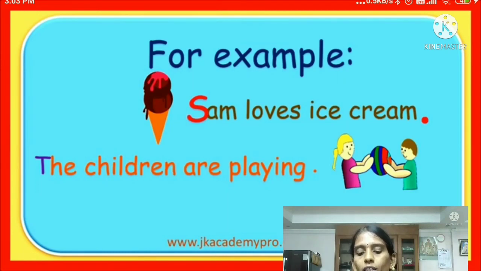In the first sentence, the starting letter is a capital letter. Sam is a name, that's why a capital letter is used, and at the ending they use a full stop. In the second sentence, they use a capital T for The, and a full stop at the end of the sentence. Next, another example.